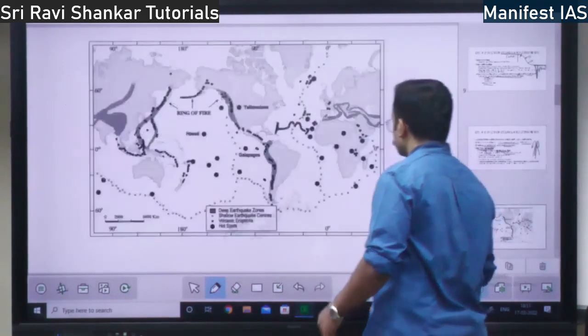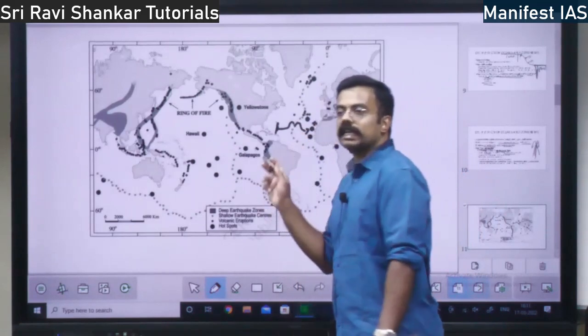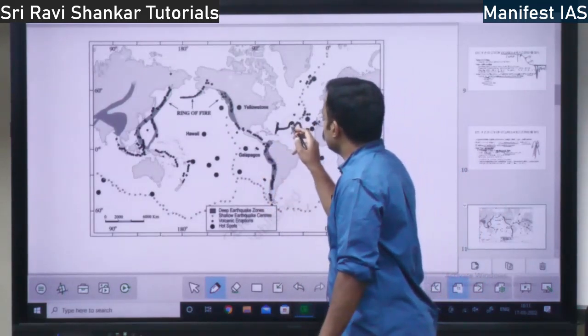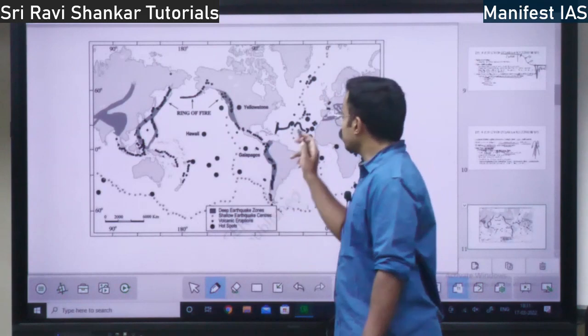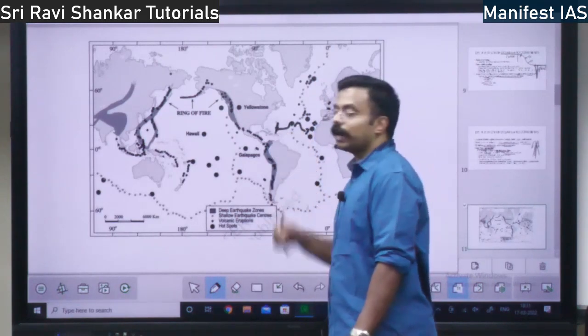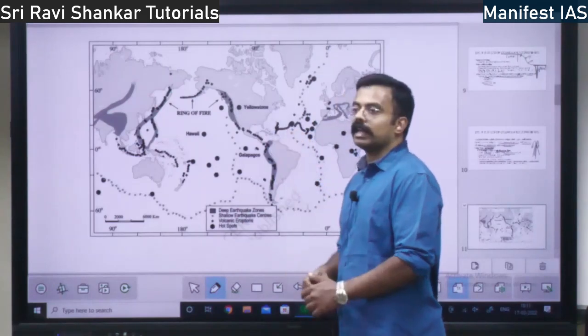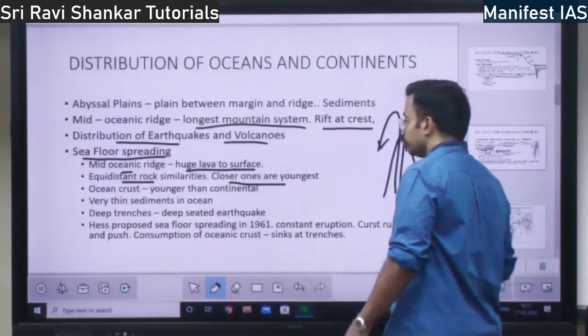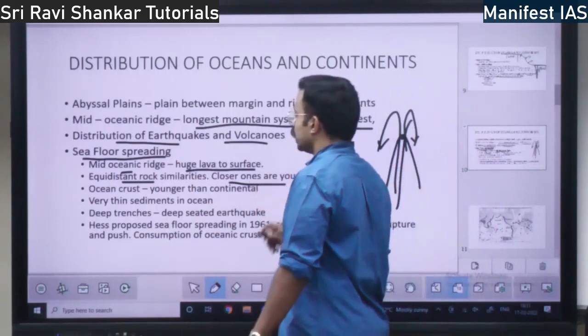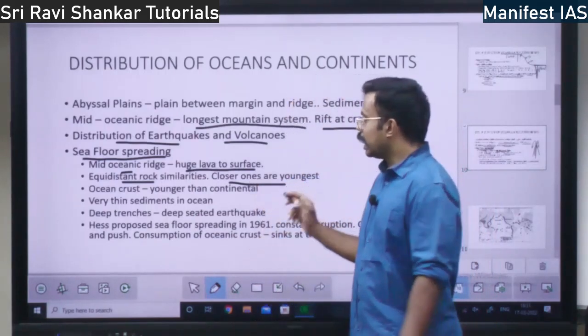Why youngest? Because whatever the recent lava that would have flown will be the closest. The oldest lava that flows will be farthest, right? So youngest will be closer, oldest will be farther. Closest rocks are the youngest.